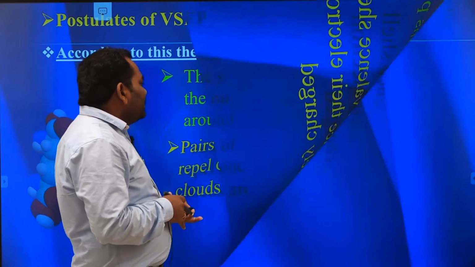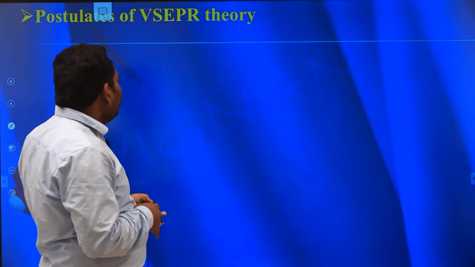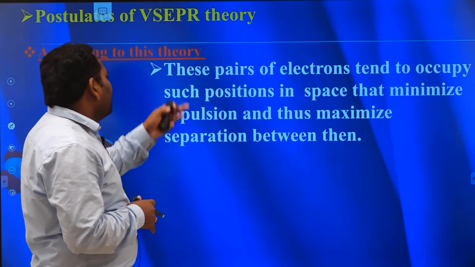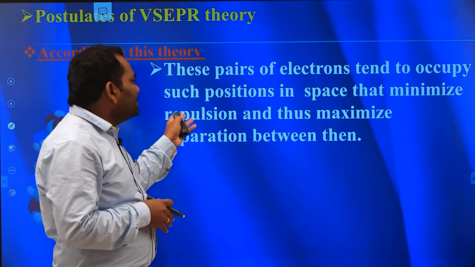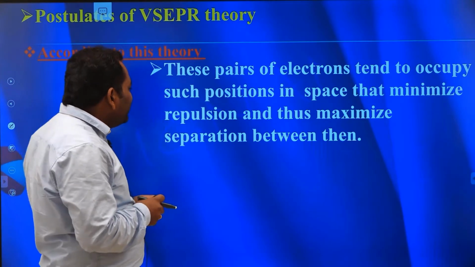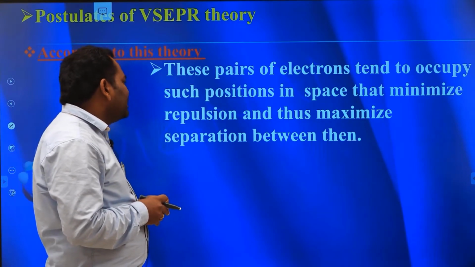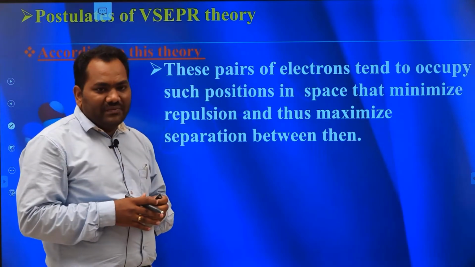The next point is that these pairs of electrons tend to occupy such positions in space that minimize the repulsions and thus maximize the separation between them.